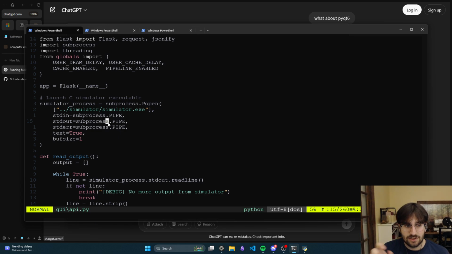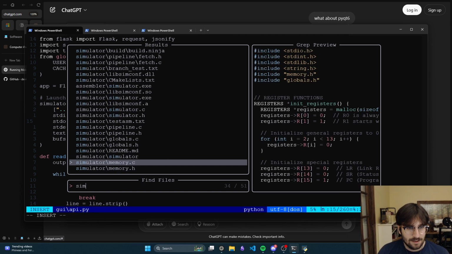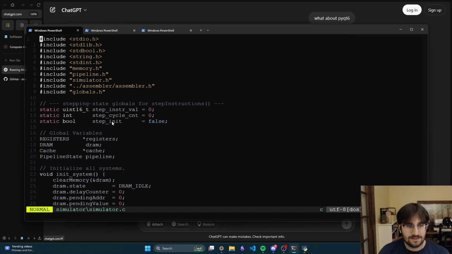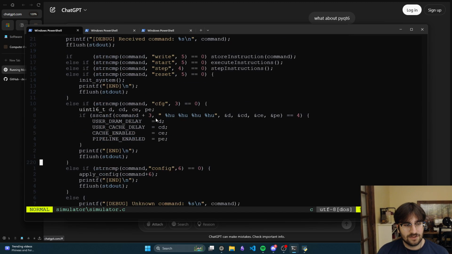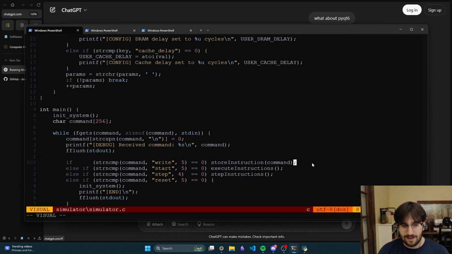And so if we go to the base of simulator.c, this is where everything starts from. What happens is we have this while loop, right? We go into int main, and we have a while that pretty much goes on forever. And it's basically just standard input. So this is how the API and all these files are communicating. Anyways, it comes in, like we said, with load instructions. We have write. So this talks to store instruction with command.